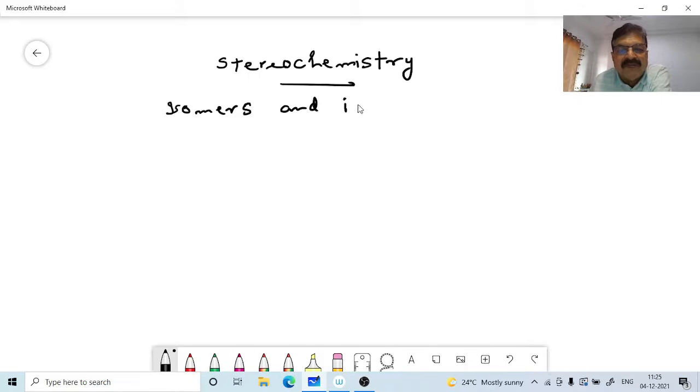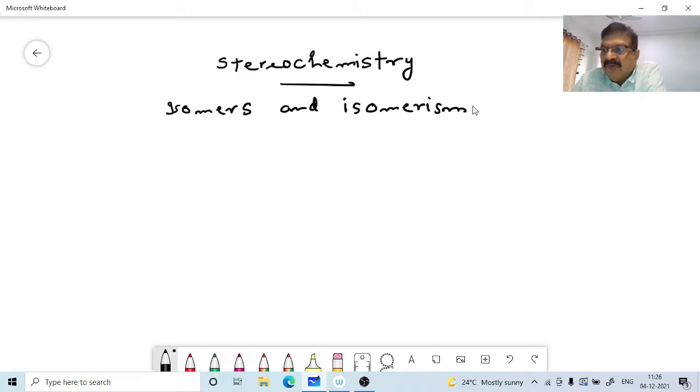Isomers and isomerism. As you know, isomers are different compounds with the same molecular formula. The molecular formula will just give you an idea of the number of each kind of atoms present in the molecule, but it does not indicate the actual arrangement of atoms in a molecule. Such compounds having the same molecular formula but different physical and chemical properties are called isomers. And this phenomenon exhibited by these compounds is known as isomerism.